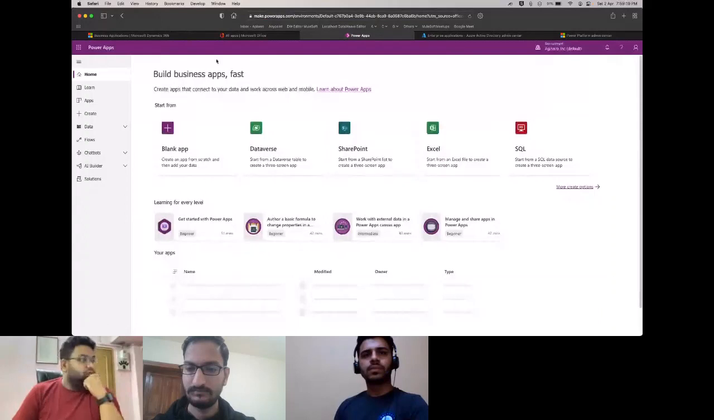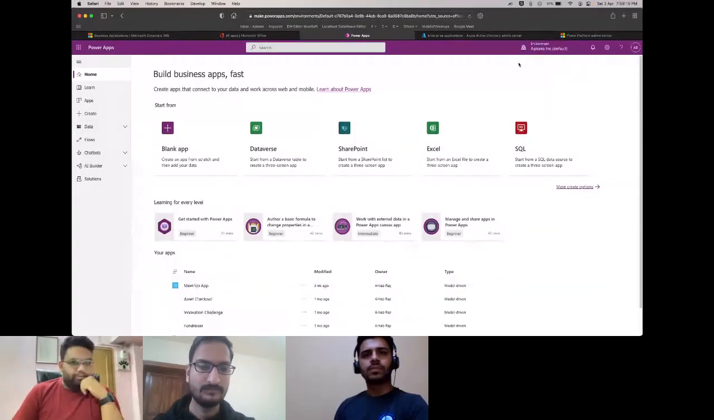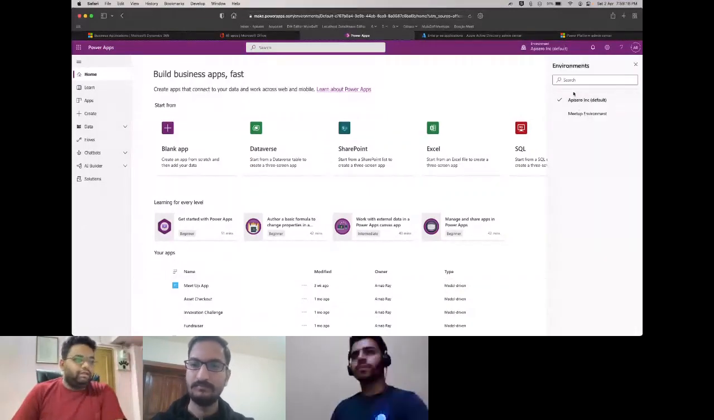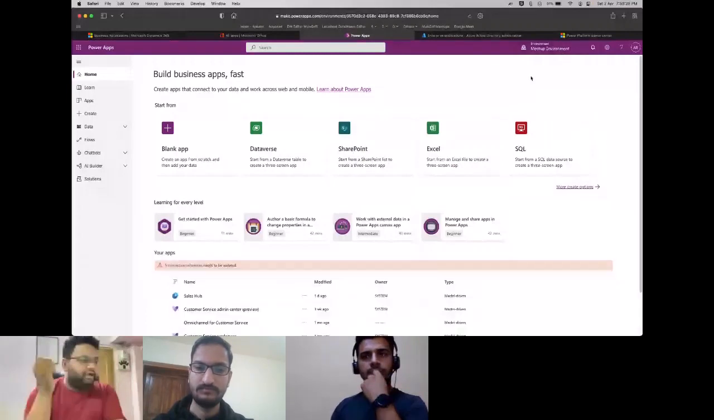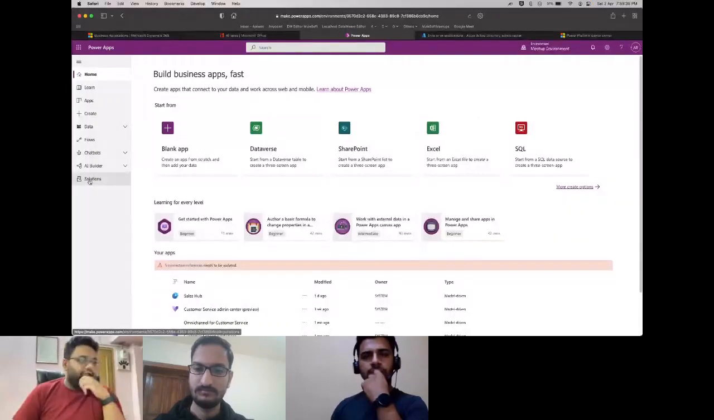This is your Power Apps page, and inside this page you have an option to select an environment. For example, I'm in this environment now, or I can shift to a new environment like that. As I said, Power Apps is very environment dependent. The first thing that we are going to use heavily is solutions. Solutions is a group of attributes and a group of workflows inside Dynamics.